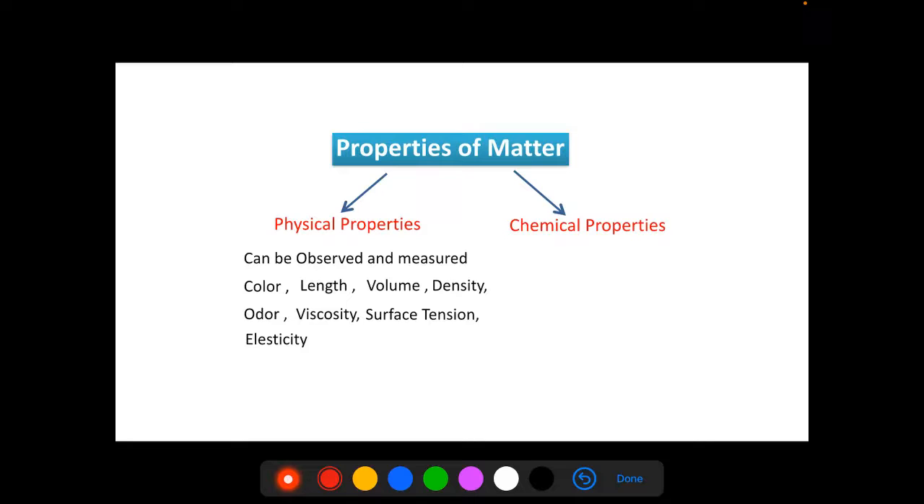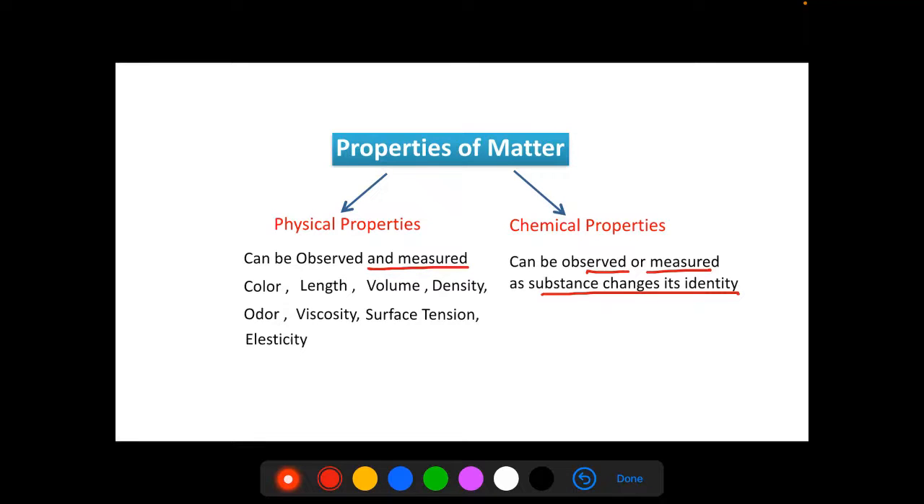And the chemical properties can be observed and measured only as the substance changes its identity. To observe or measure a physical property, there is no need for the substance to change its identity. In the chemical properties, when the substance changes its identity, we can observe and measure those properties. Now here in this chapter we are more interested in the physical properties only. We are going to study the physical properties.